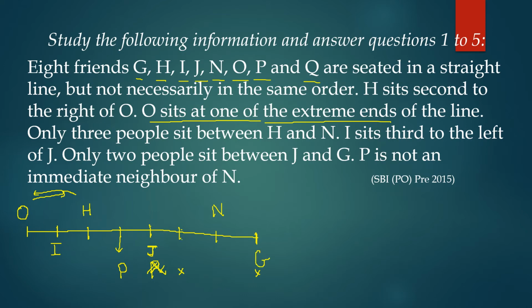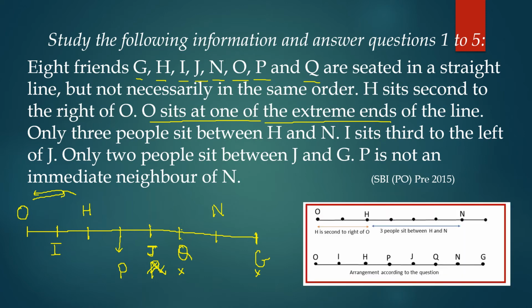So now we are left only with Q. So that means Q will find a position here. So this gives us the complete seating arrangement. Let us have a look here. So this will be the exact seating arrangement: O, I, H, P, J, Q, N and G. Now we'll be using this information to answer the subsequent questions.